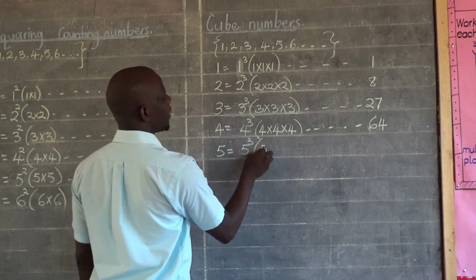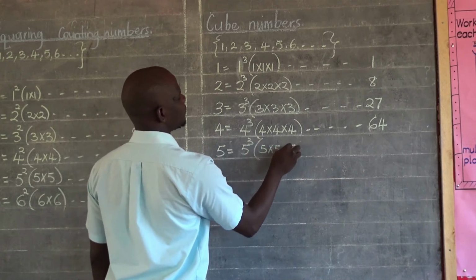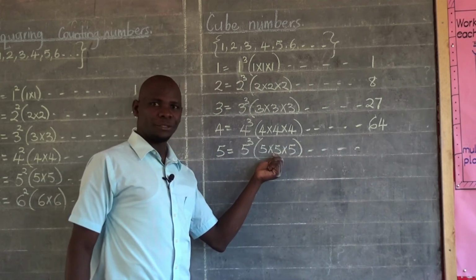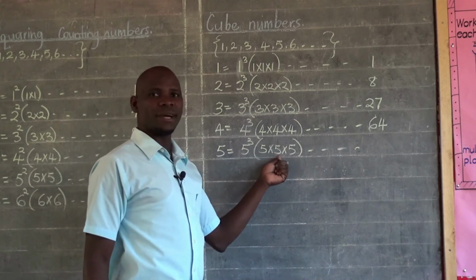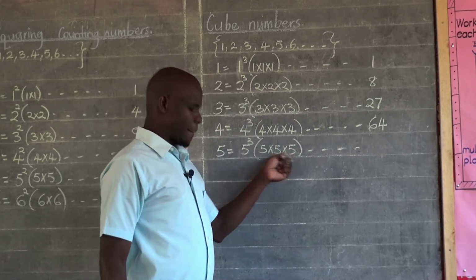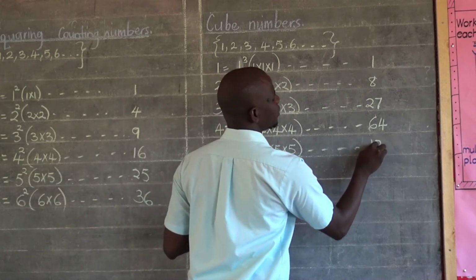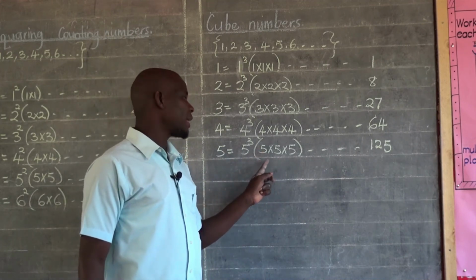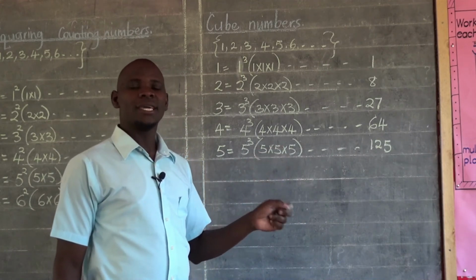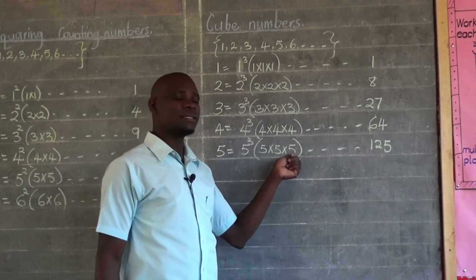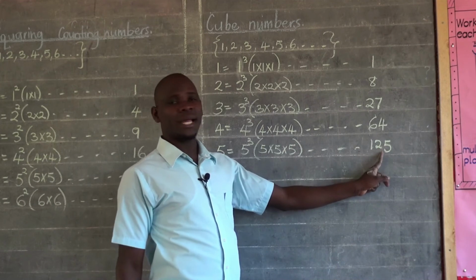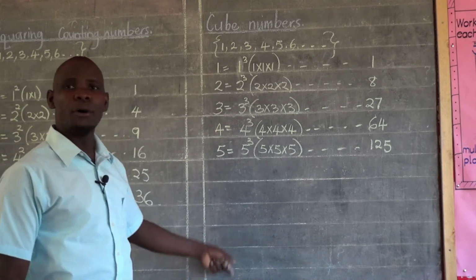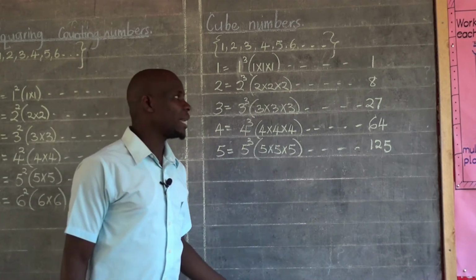5 cubed means 5 times 5 times 5. And 5 times 5, that is 25. So if 5 times 5 is 25, 25 times 5 must be able to give me around 125. One more time, 5 times 5, I get 25. And 25 times this third 5 will give me 125. So you can do the same for many more remaining counting numbers, and you'll be able to come up